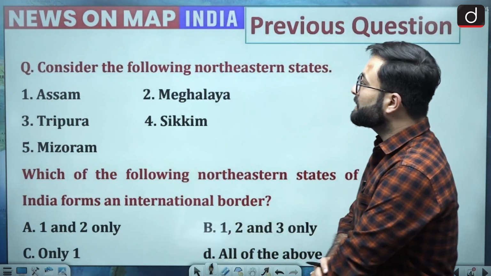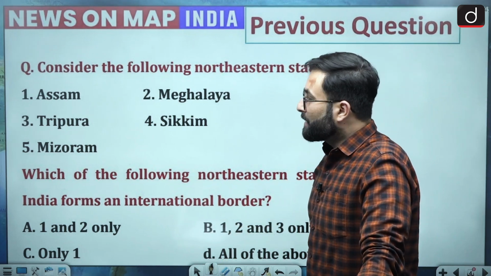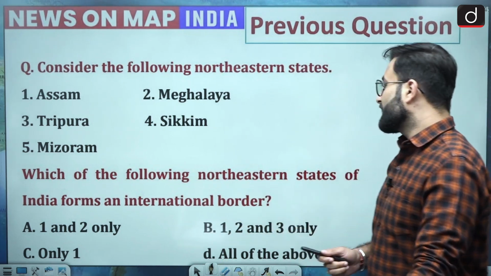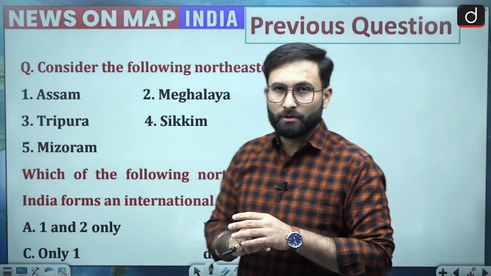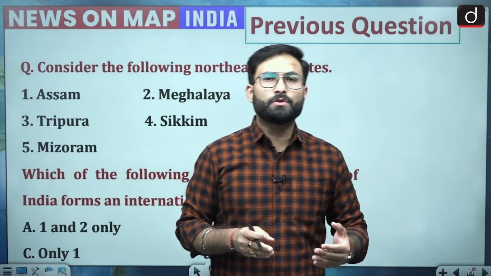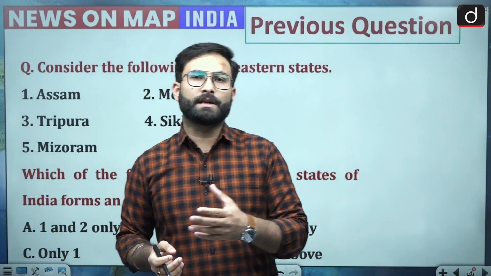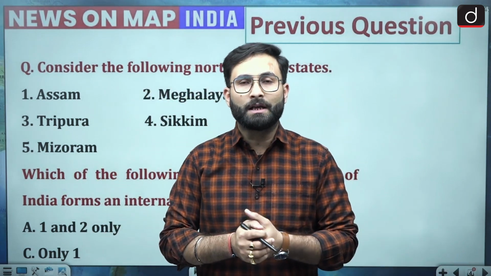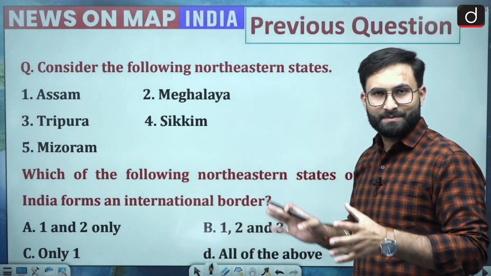So the question was, consider the following northeastern states: Assam, Meghalaya, Tripura, Sikkim and Mizoram. Which of the following northeastern states of India form an international border? Basically, the northeastern region has been in the news for various reasons. When we talk about Manipur, UAPA has been imposed, and after that, the Hornbill festival, because of the alcohol issue, was also in the news. So considering that, the northeastern region has been in the news.